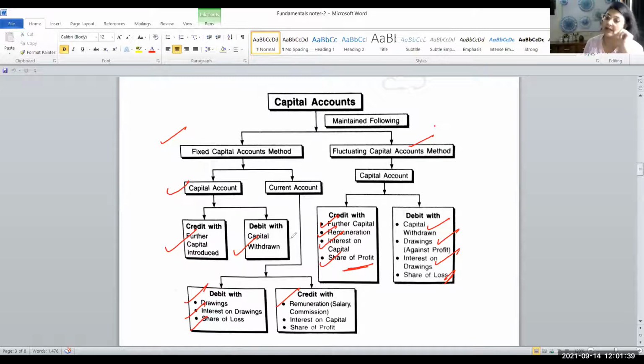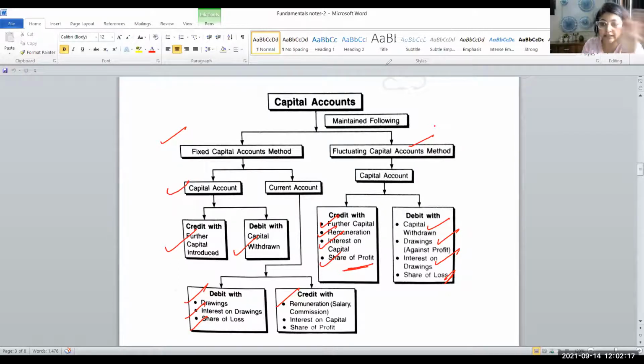The current account and capital account are both liabilities in nature. So remember the rule you studied in class 11: any increase in a liability comes on the credit side and any decrease in a liability comes on the debit side. Whatever the partner has to pay to the firm, or is charged with, like interest on drawings, will come on the debit side. And whatever the partner is receiving from the firm, in the form of interest on capital, share in profit, salary, remuneration, including rent also, is going to come on the credit side of the partner's capital or current account.